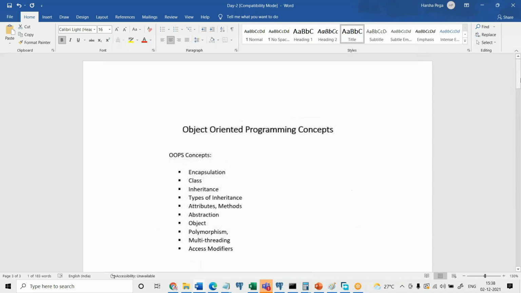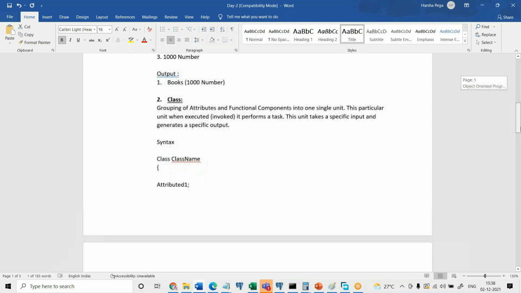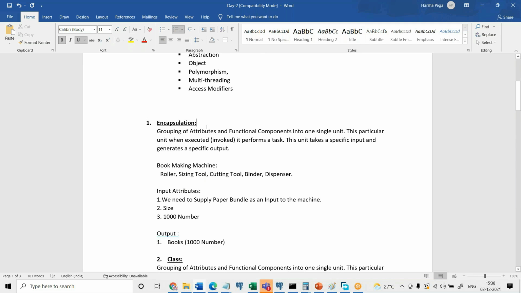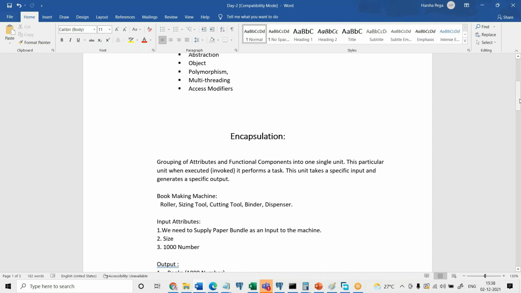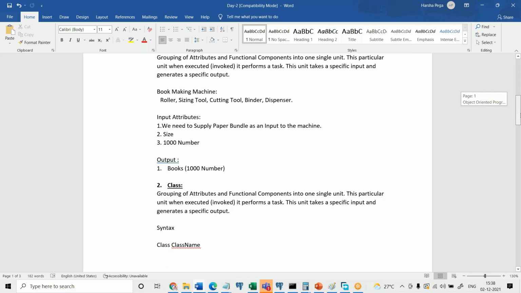So in a human relation, in our day-to-day life, the inheritance is like the family succession.